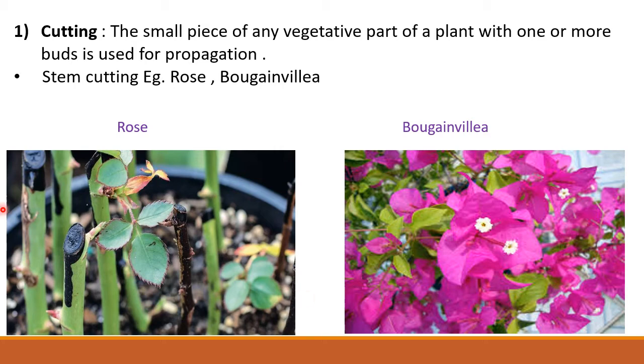In cutting, a branch of pencil thickness is selected. Its length is about 30 cm. Then the branch should possess one or more buds. Later on, this branch is planted in the soil and it later develops into a new plant. Stem cutting is practiced to produce plants like rose and bougainvillea. You all know regarding these plants. Rose and bougainvillea are common plants.